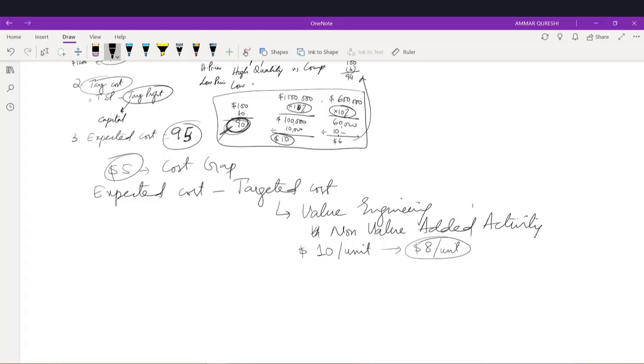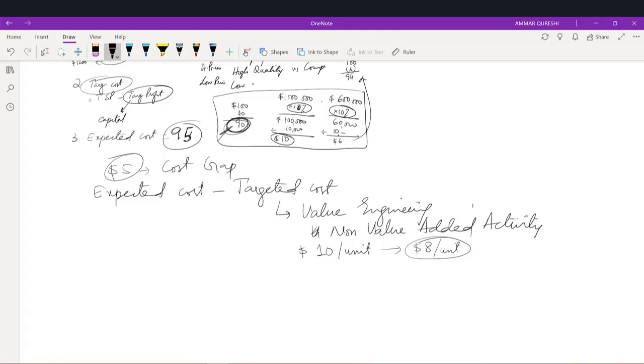Similarly, there's one more point here: if we can secure our material from suppliers worldwide, instead of buying locally, then we can do that as well. Labor cost, idle time and those sorts of costs can be reduced. Activity based costing can be used to reduce certain overheads from the product. So these are a few steps which a company can perform. These are value engineering concepts. I mean, we are trying to change the design and bring some changes in the manufacturing side of the product without compromising the quality of the product.